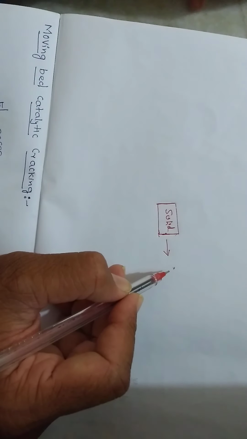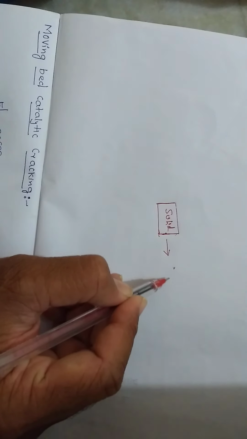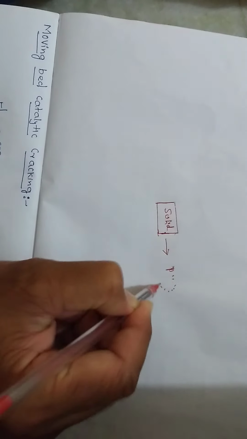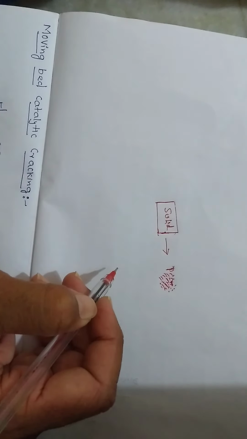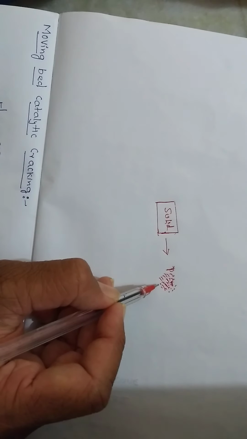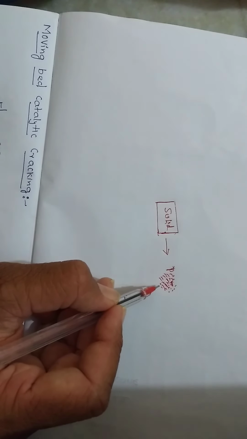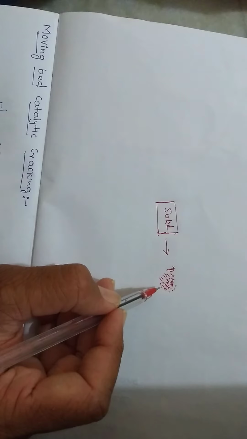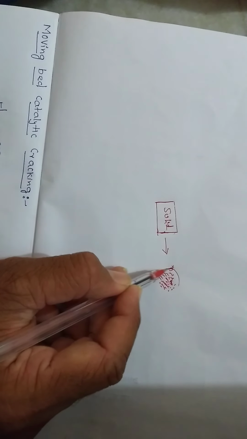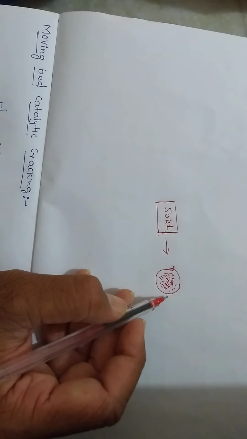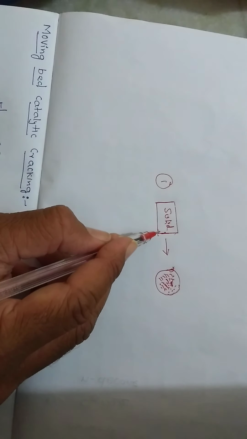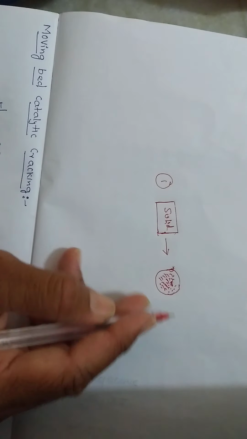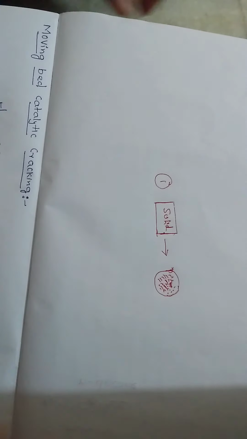the solid catalyst is very finely powdered, like a stone crushed into powder, so that it behaves almost as a fluid which can be circulated in a gas stream, so it can easily move in the gas stream. This is the first point: the solid catalyst is finely powdered so that it behaves almost as a fluid which can be circulated in a gas stream.